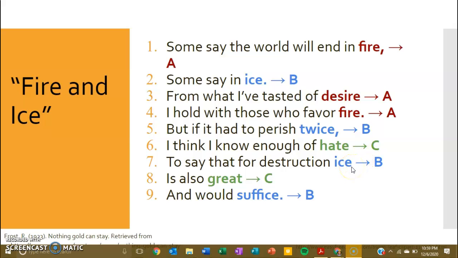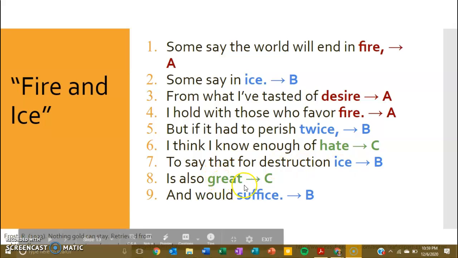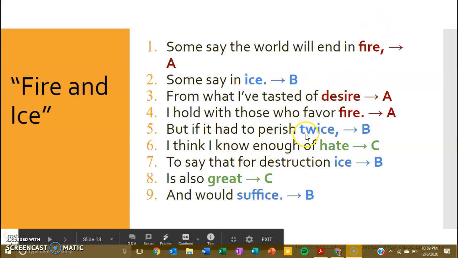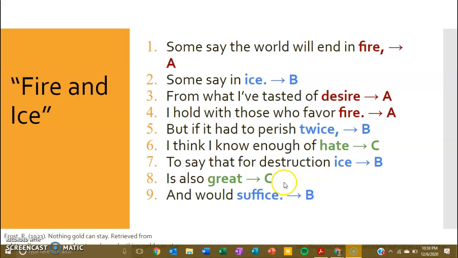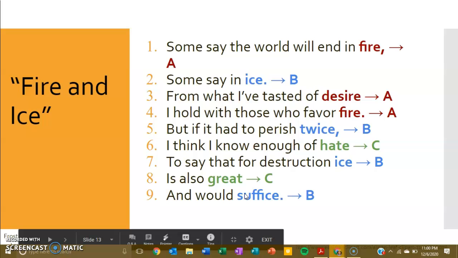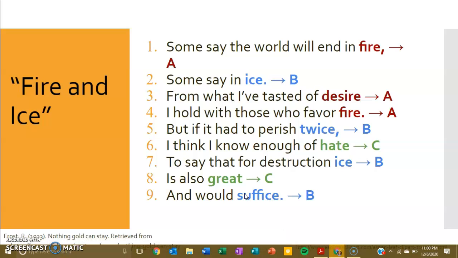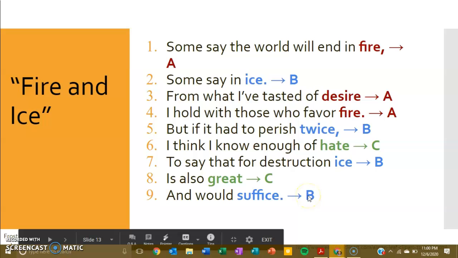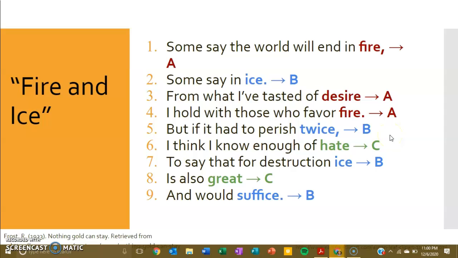Then we come to ice again. That's going to be B. Then we come to great. Now, great doesn't rhyme with fire and it doesn't rhyme with ice, but it does rhyme with hate. So we'll give that C. And then finally, we have suffice, which rhymes with ice. So that's going to be B. Sorry, the slide randomly switched on me. So in all, if I were to ask you what is the rhyme scheme for Fire and Ice, you would tell me it's A, B, A, B, C, B, C, B. And that's the pattern there.